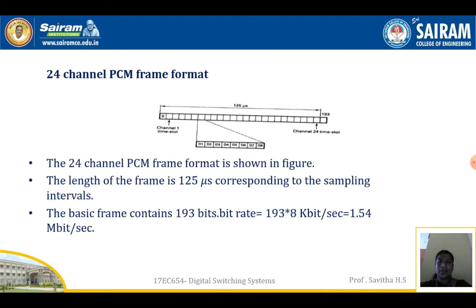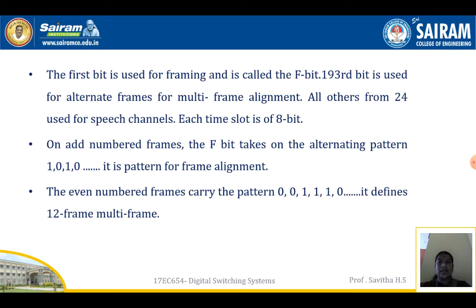24 channel PCM frame format. The 24 channel PCM frame format is as shown in the figure. The length of the frame is 125 microseconds as shown in the diagram, corresponding to the sampling interval. The basic frame contains 193 bits. Bit rate is 193 into 8 kilobits per second, that is 1.544 megabits per second. The first bit is used for framing and is called the F bit.